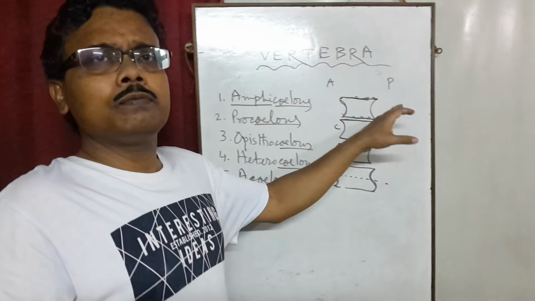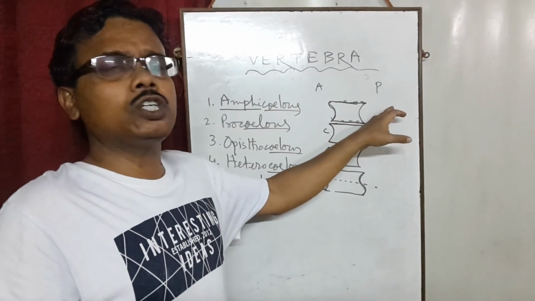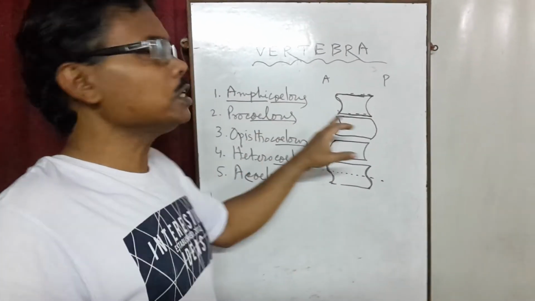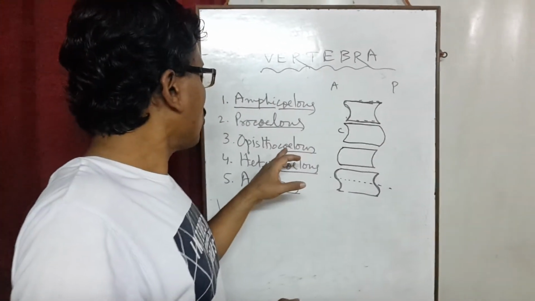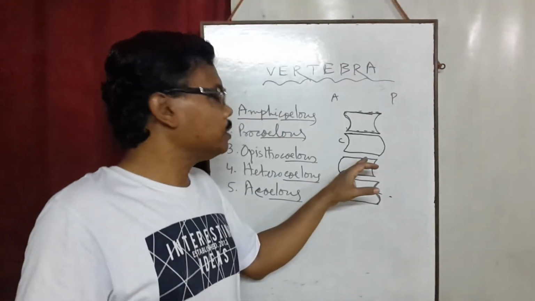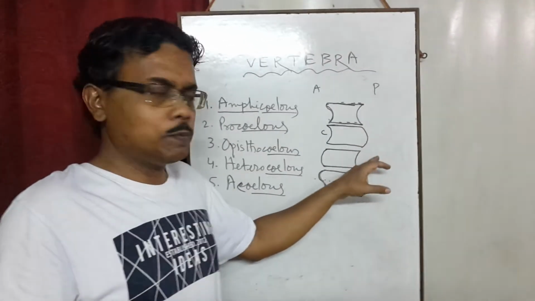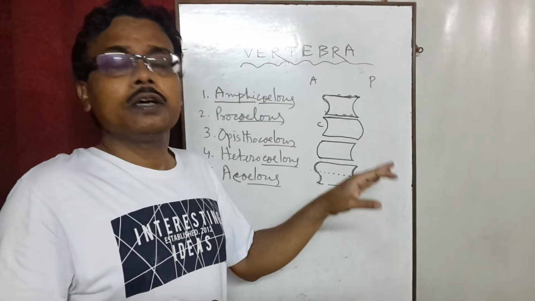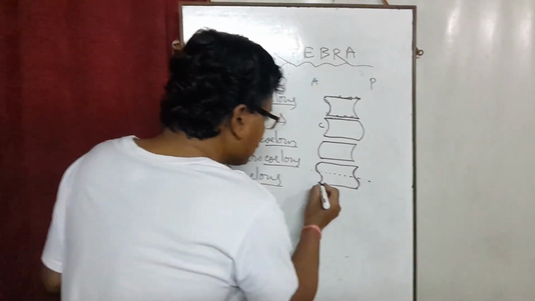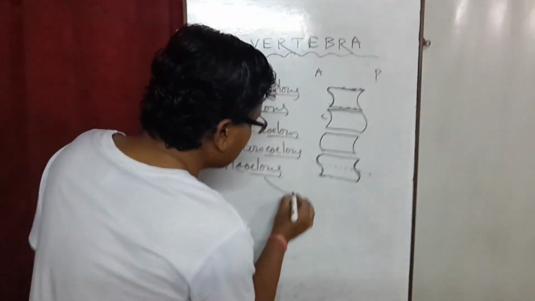The Amphicoelus I mentioned is found in bony fish. The Procoelus we can find in amphibia and reptilia. Opisthocoelus also we can find in amphibia and reptilia. Heterocoelus vertebra is found in birds, and last, the Acoelus.